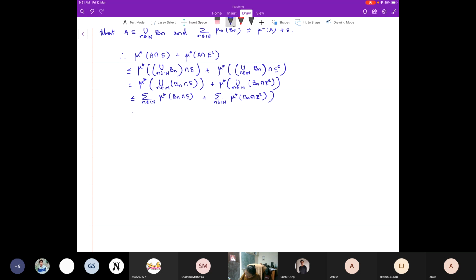So now this is the same as the summation over n, and let me bring them under the same summation, of mu star of B_n intersection with E plus mu star of B_n intersection with E complement, right? Fine.